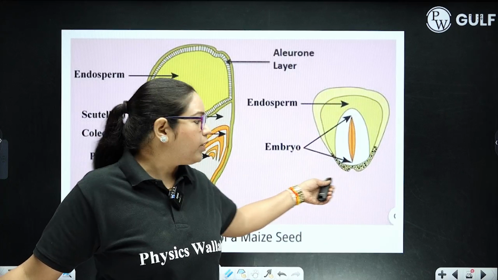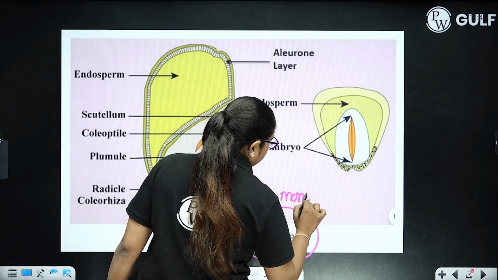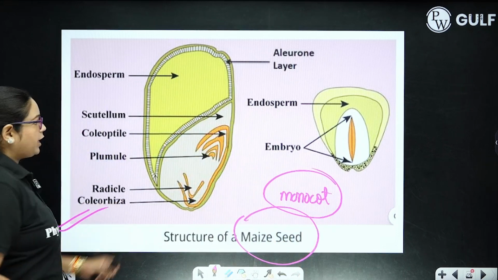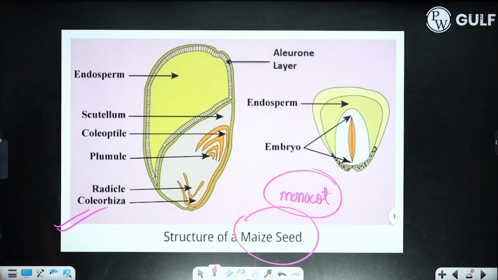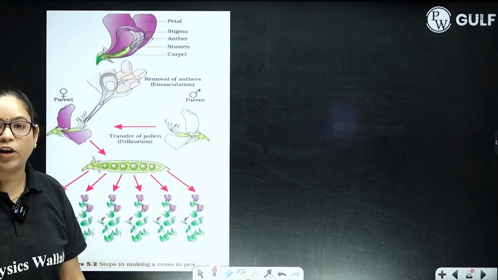Again in detail, you can see the structure of maize seed, that is a monocot. This is not given in your NCERT. I have added this so that you can draw the structure of maize seed clearly. Coming to the next chapter, that is principles of inheritance and variation.